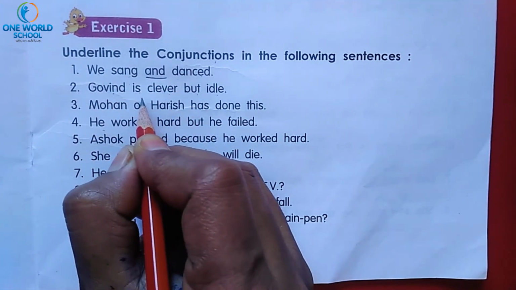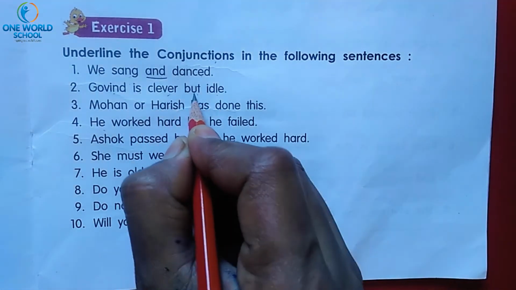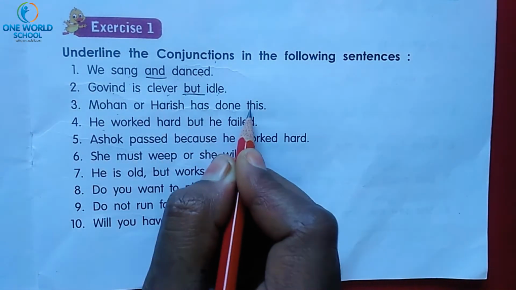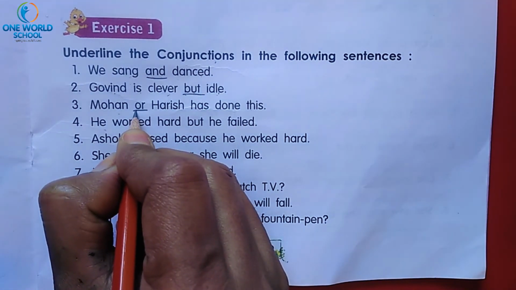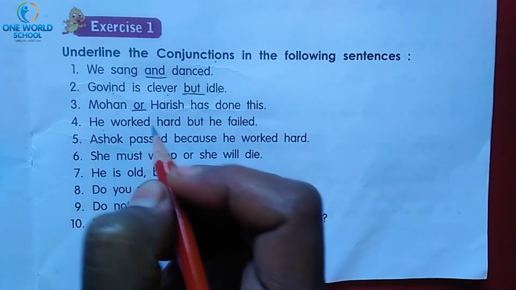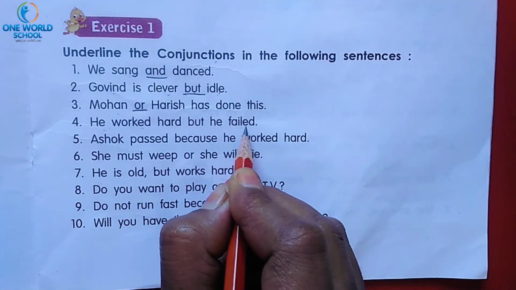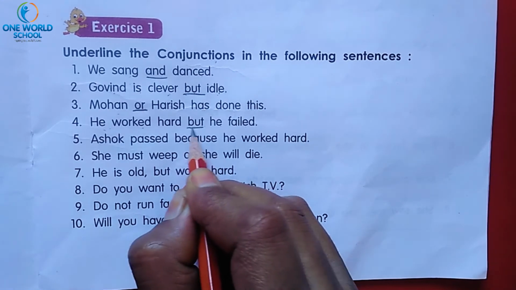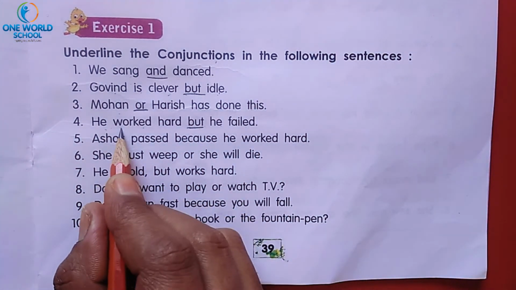Govind is clever but idle. Some dislikings are available. That means he is clever but idle. So the conjunction is but. Mohan or Harish has done this. Here choice is available. That's why or is the conjunction. He worked hard but he failed. But is the conjunction because this one is one sentence and this one is another sentence.